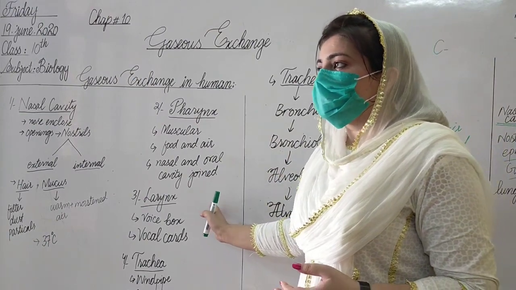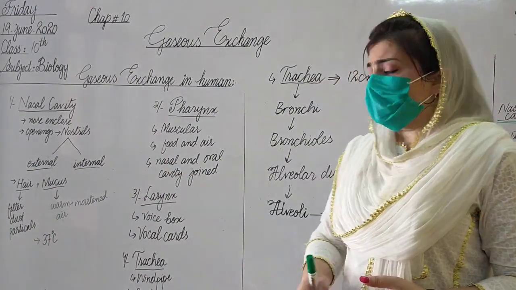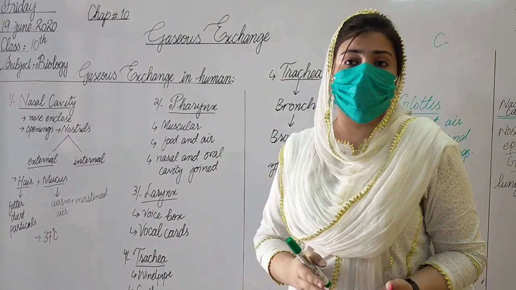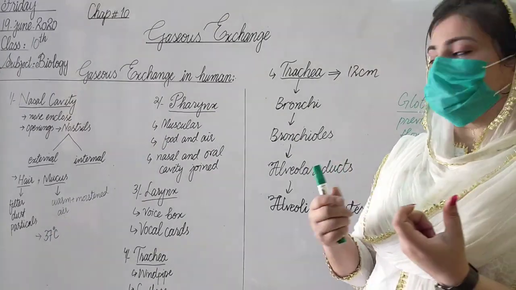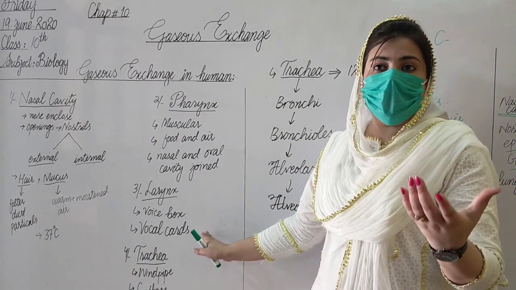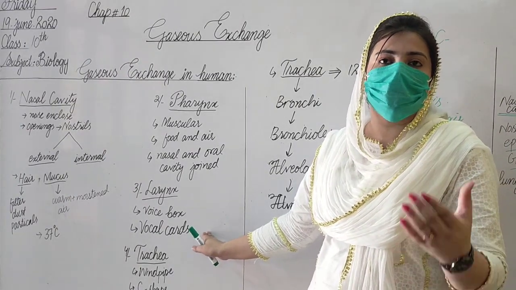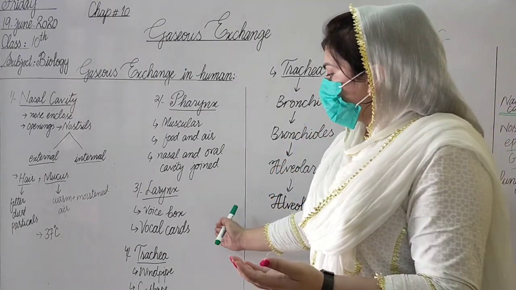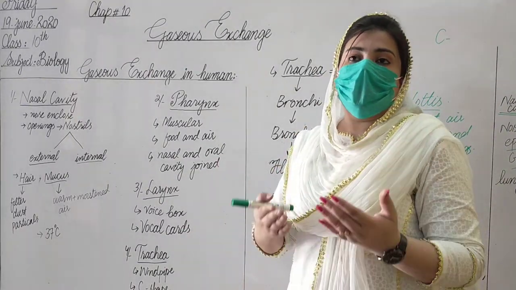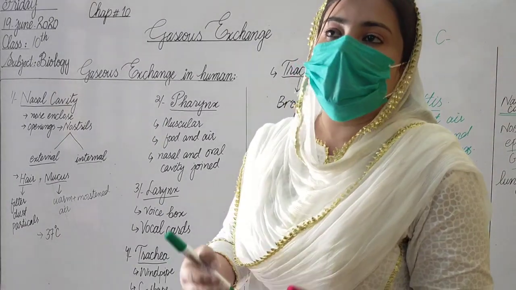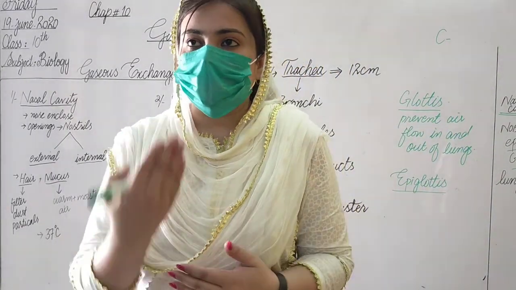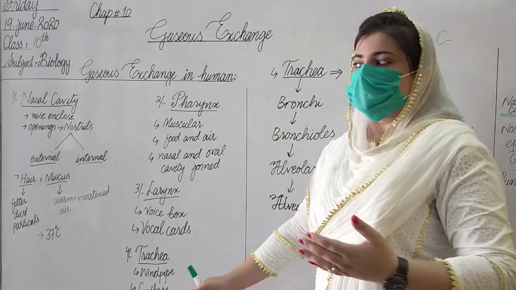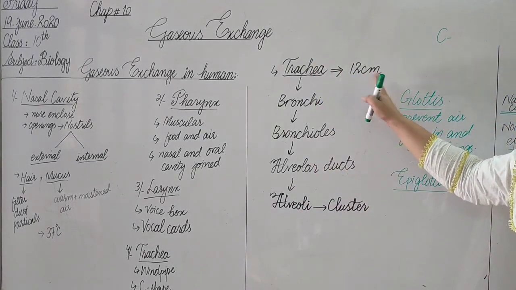After the pharynx, the third step is the larynx, which is also called the voice box. It is a very important question how sound is produced. The answer is very simple: in the larynx there are vocal cords, and when the vocal cords vibrate, they produce sound. If the larynx is absent in any human, that person could not produce any kind of sound. After the larynx, the next step is the trachea, also called the windpipe, which is C-shaped and 12 cm in length.